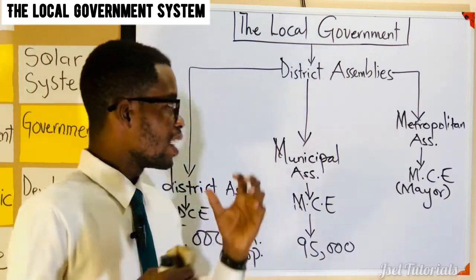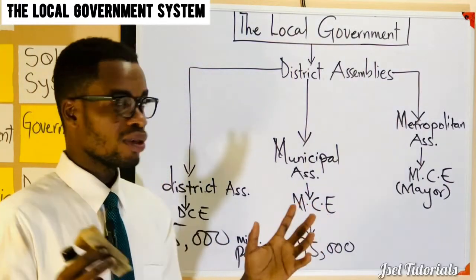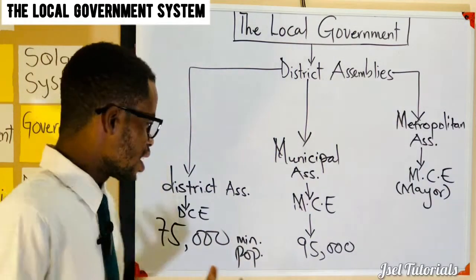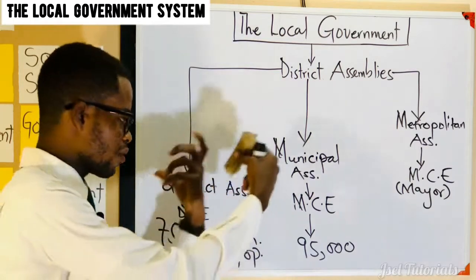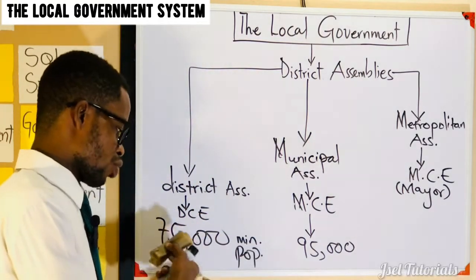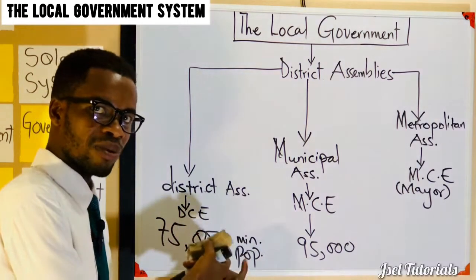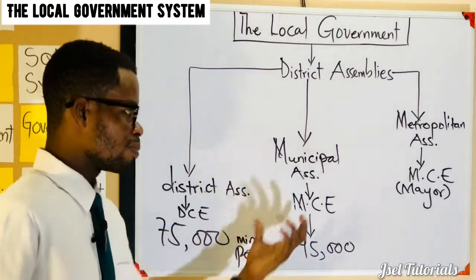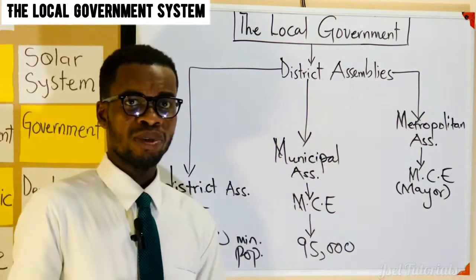So if this system is a perfect system as introduced by Rawlings, the late Rawlings, and it is working properly, then we should see districts having more structures, infrastructure and facilities, and then it will attract more people. So we would not just be having a 75,000 minimum population; more people will add up, and we'll have more districts developing to become municipal assemblies, and more municipal assemblies developing to become metropolitan assemblies.